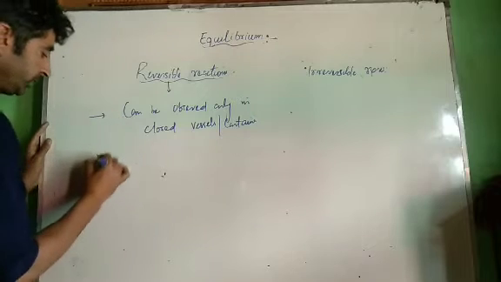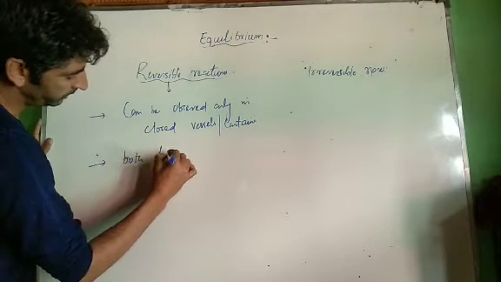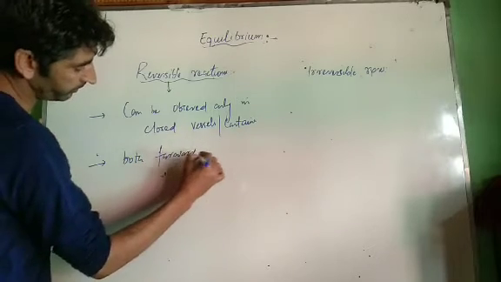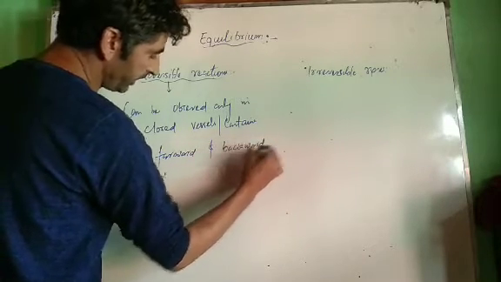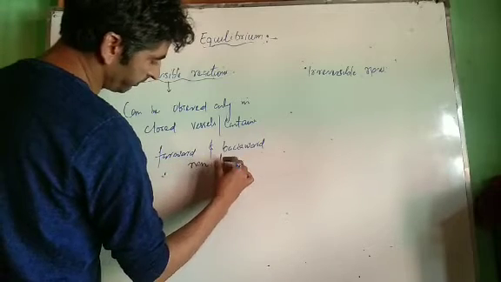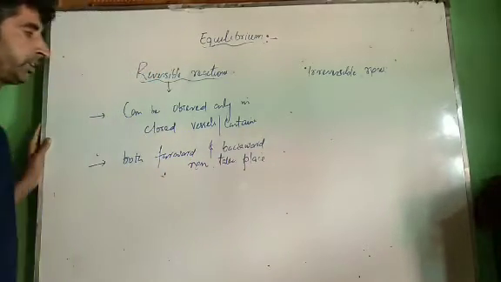Point two: both forward and backward reactions take place.